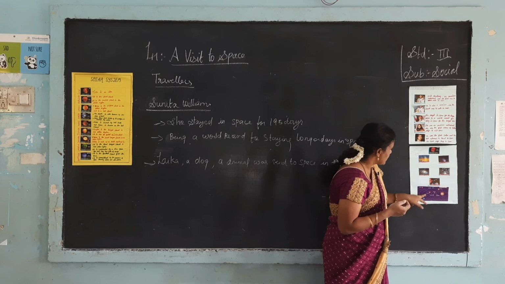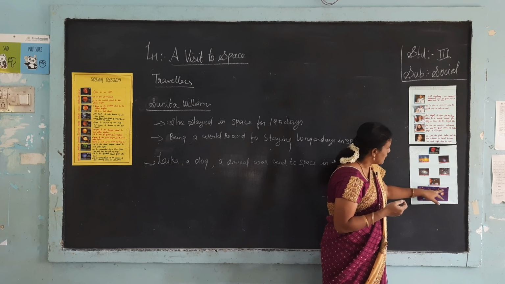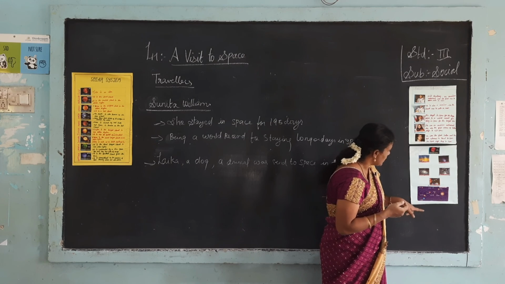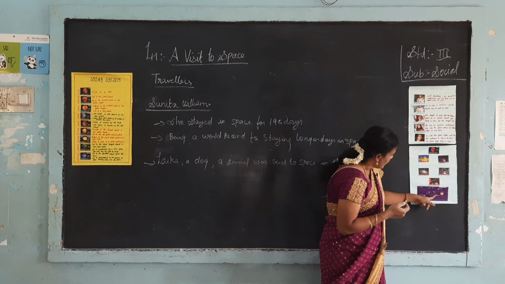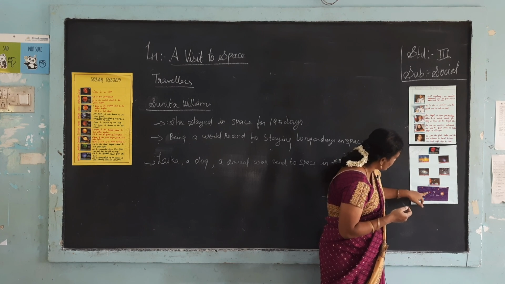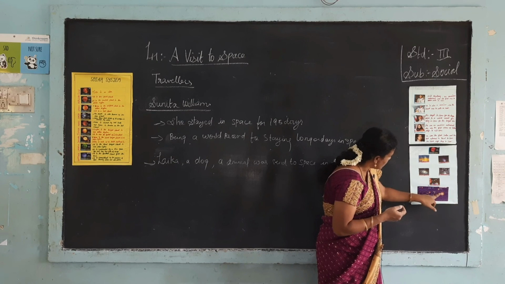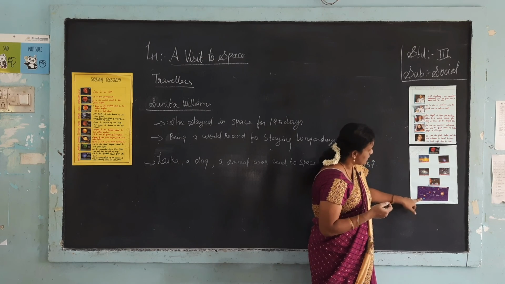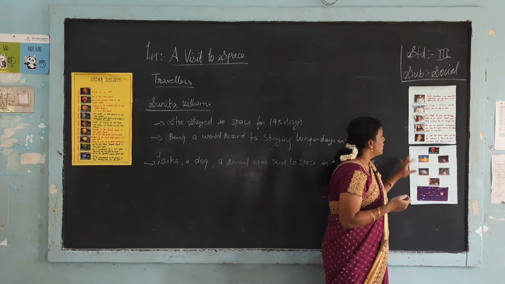These are the planets in the solar system. You can see there is the sun. The closest is Mercury, then Venus, then Earth and Mars, then Jupiter, Saturn, Uranus, and the eighth and last planet is Neptune.